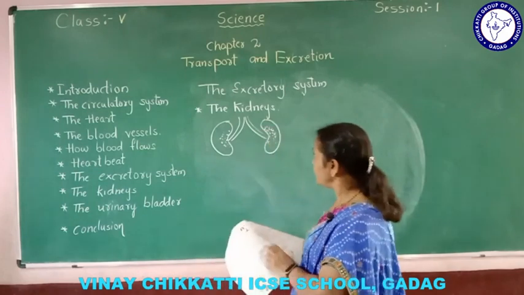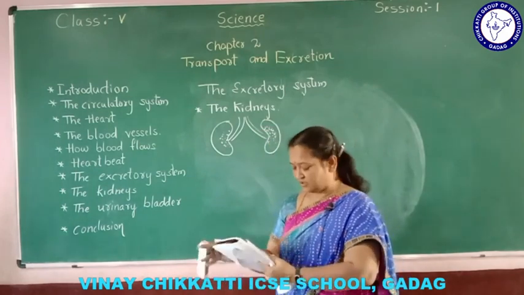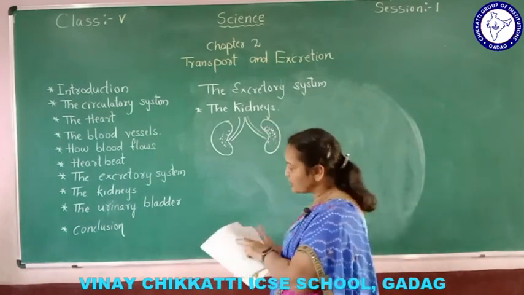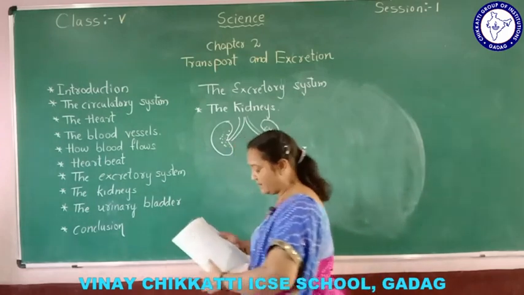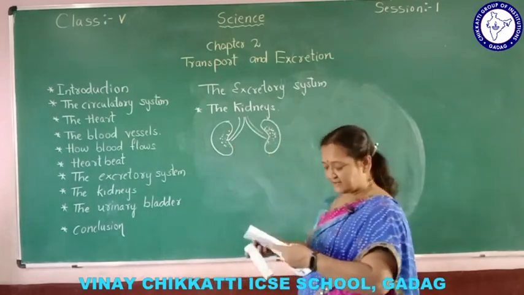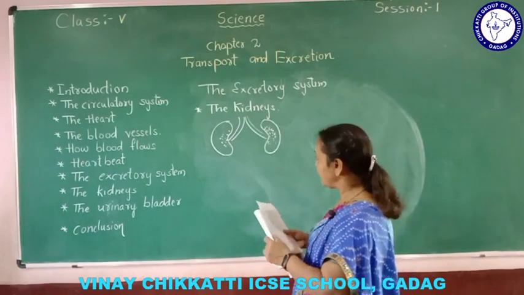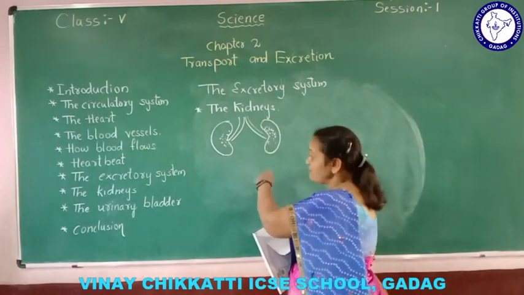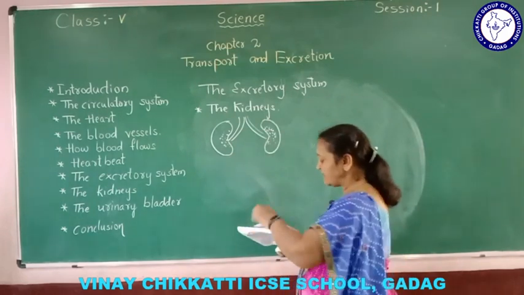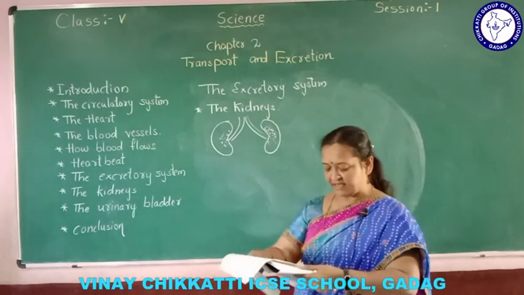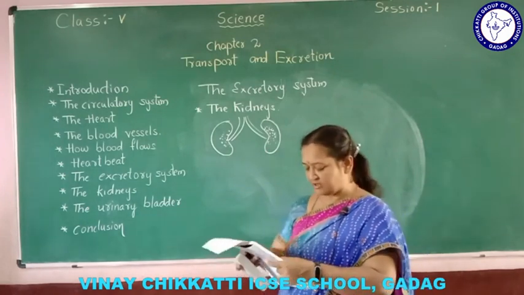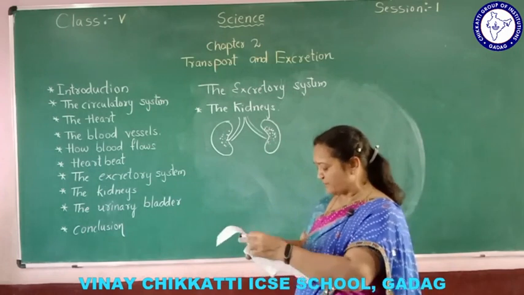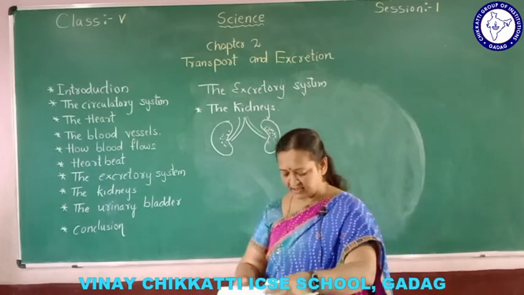So let me learn about the urinary bladder. Next topic is the urinary bladder. Where this urinary bladder is situated, how it collects urine from the kidney and how it is thrown out of the body, let me learn by picture. Here 2 tubes called ureters carry urine from the kidneys to a pouch-like organ.